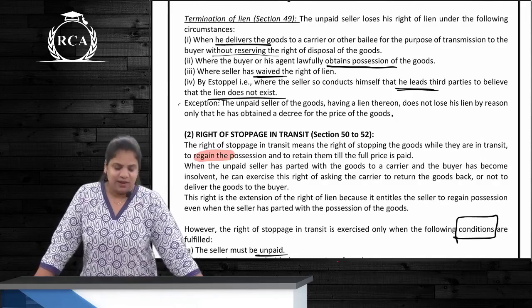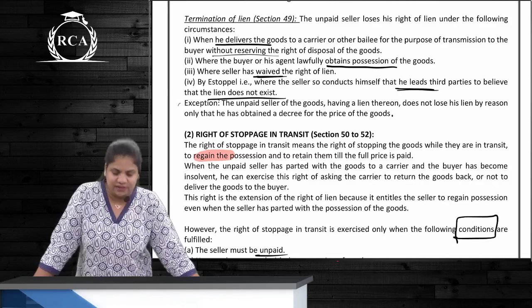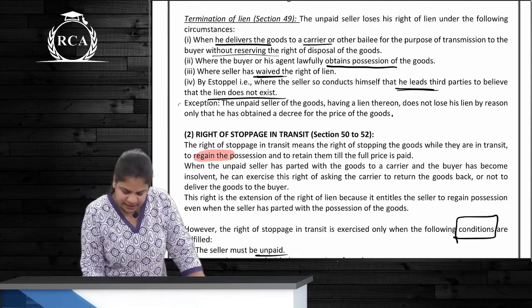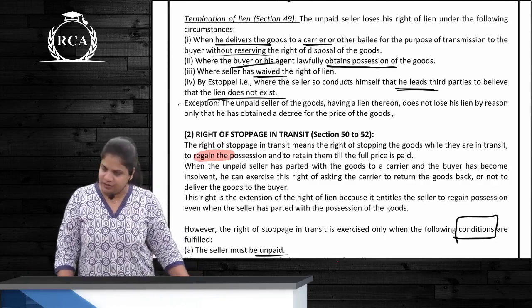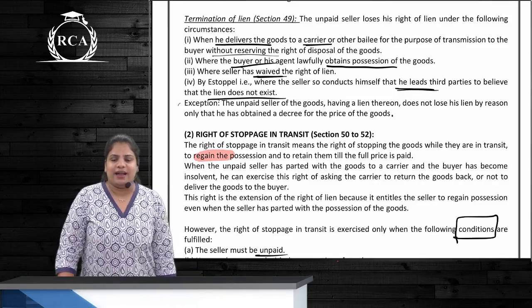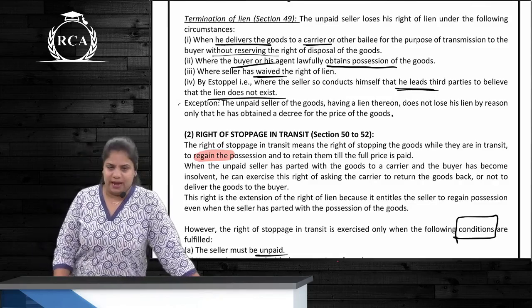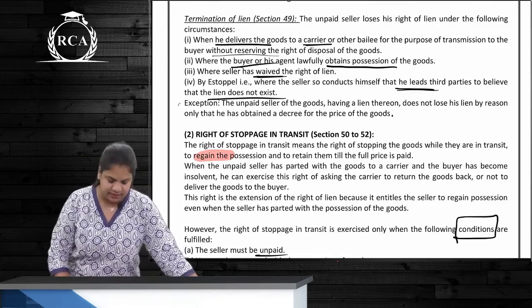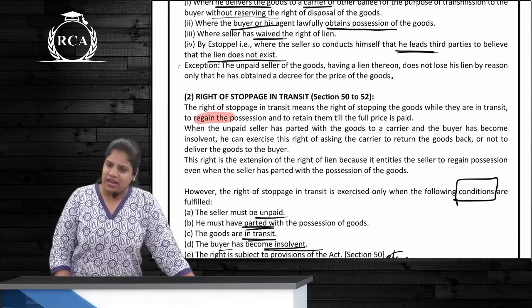Yes, that's all. Only these 4 cases, right? Once again, tell me what are these 4 cases. First is where goods are delivered to whom? To a carrier. Second, where the buyer is obtaining possession of the goods. Next one, the seller has waived his right. And the last one, by estoppel, where he makes people believe that he is not going to exercise the lien. Right? The next right that we have is the right of stoppage in transit.